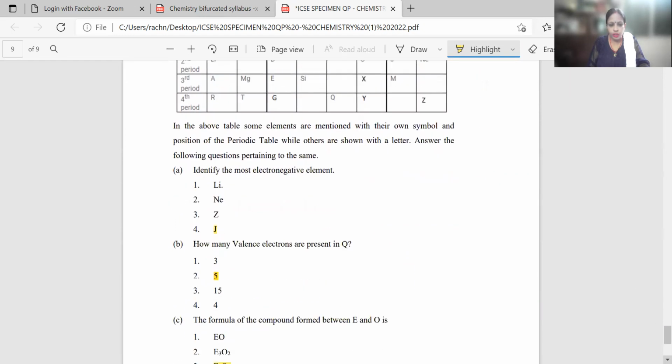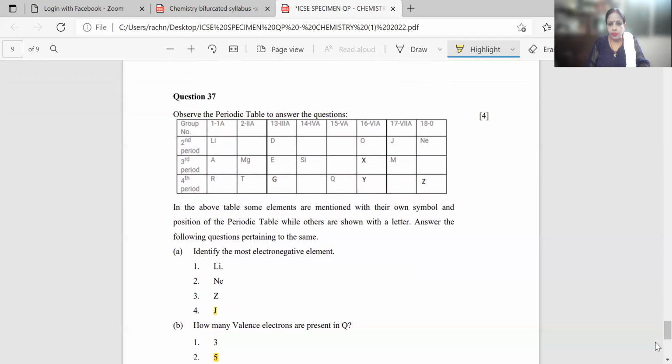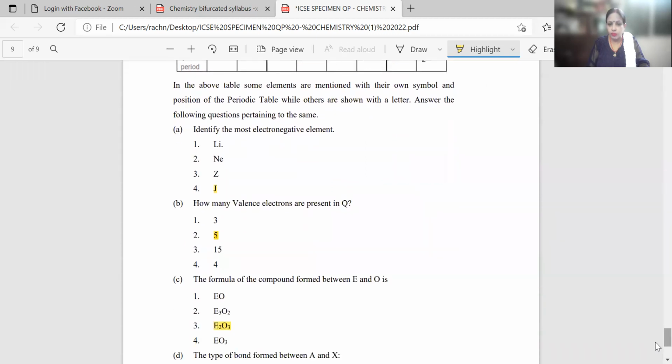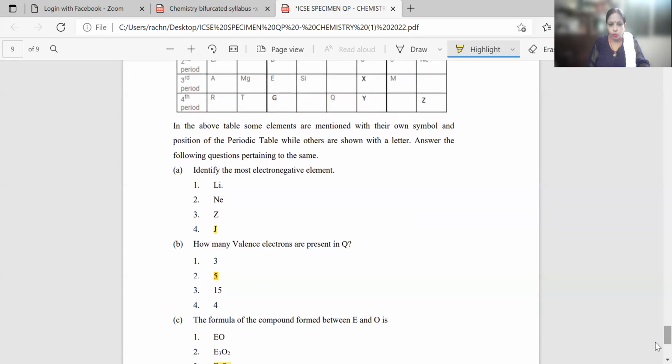So here the number of valence electrons will be 5, because it is saying 5A. Now this 5 represents the number of valence electrons which are present in the element belonging to this particular group. So your answer will be 5. The formula of the compound formed between E and O.